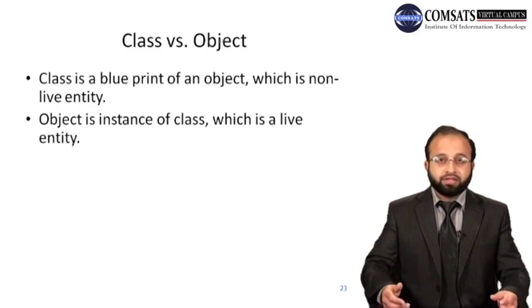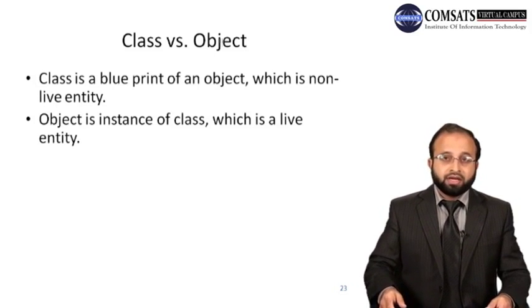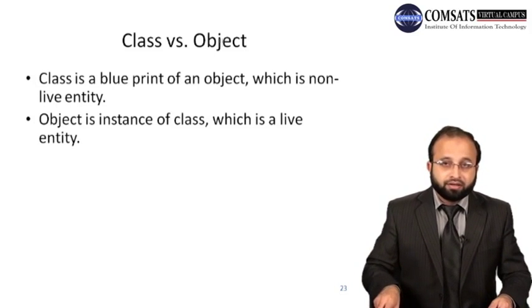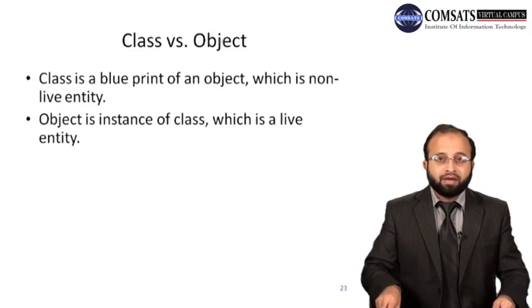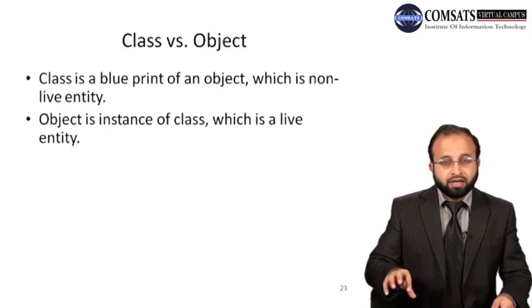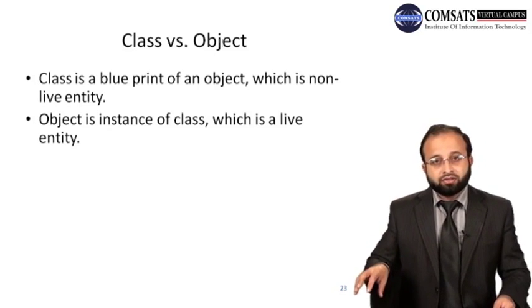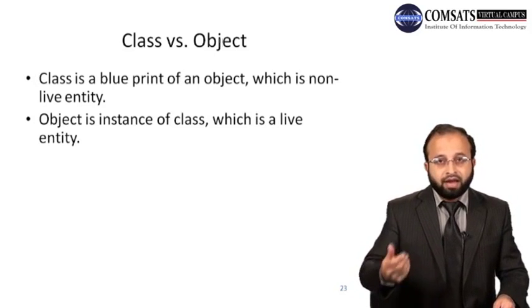When you create an object in a computer programming language, then the memory will be allocated. We have said that the attributes or the fields of the class are represented by variables. So those variables won't get memory if you don't create an object of that class. When you create an object of that class, it has some existence, it is on the RAM, so that's why we can say that this is a living entity.